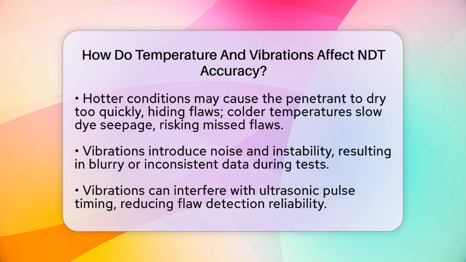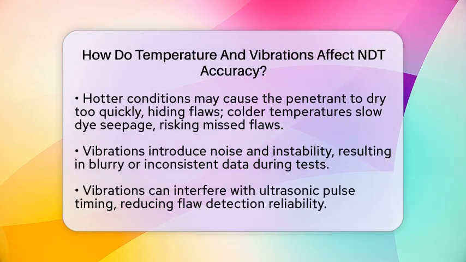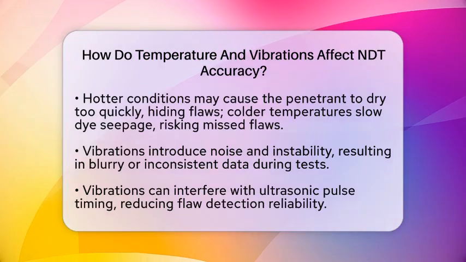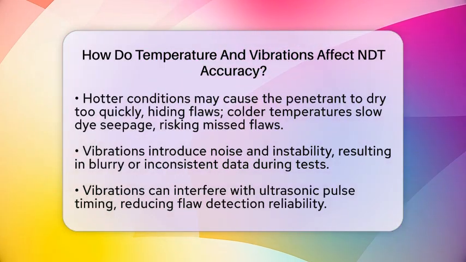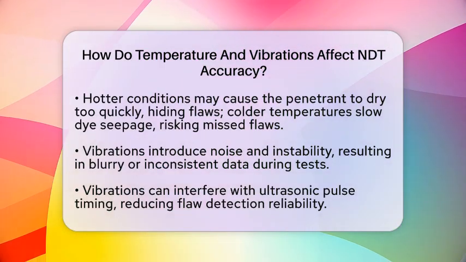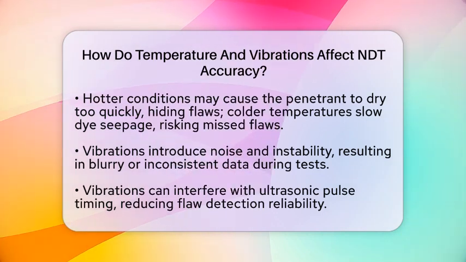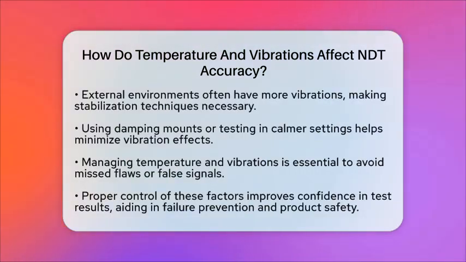Vibrations are another challenge. They create noise and instability during testing. When equipment or sensors shake, it can cause blurry or inconsistent data. In ultrasonic testing, vibrations can mess with the timing of sound pulses, making flaw detection less reliable. Vibrations are especially common outside controlled environments, like in the field. To get better results, technicians often stabilize equipment using damping mounts or conduct tests in calmer settings.